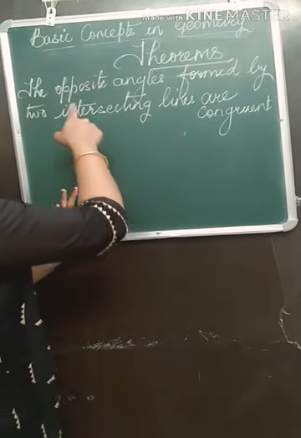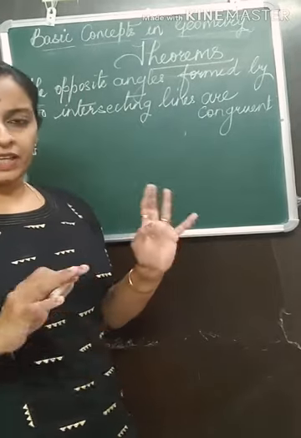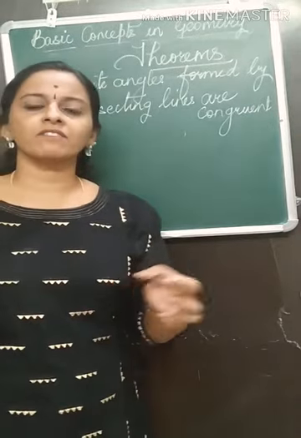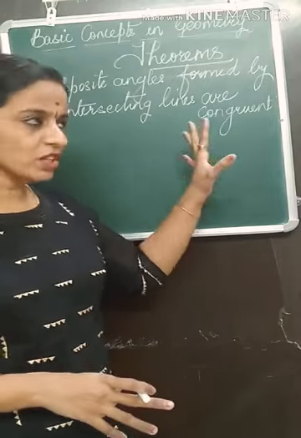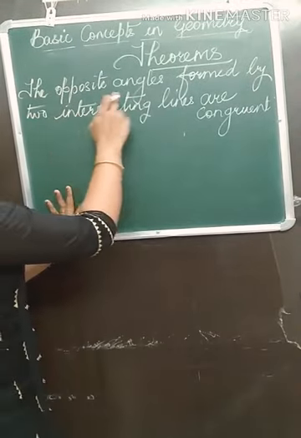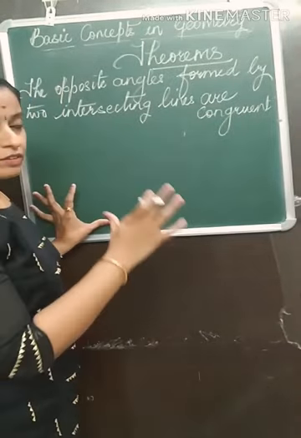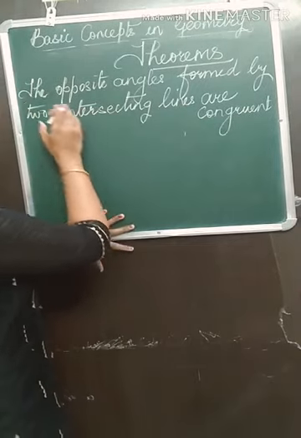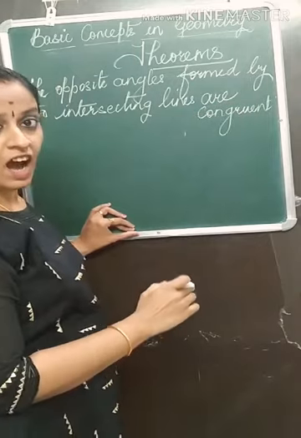Now with the help of this statement, we are going to learn two parts of a theorem. That is, this statement consists of one given part and one part which we have to prove. Something is given, some information is given in the statement and something we want to prove. The opposite angles formed by two intersecting lines are congruent. If you read once, you will not understand much because this is the beginning. Again you read. The opposite angles formed by two intersecting lines are congruent.